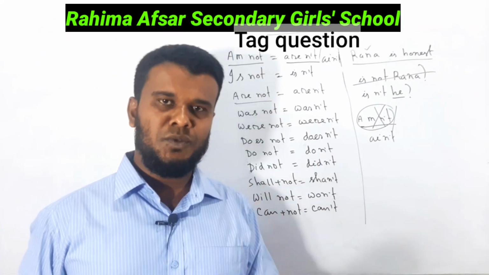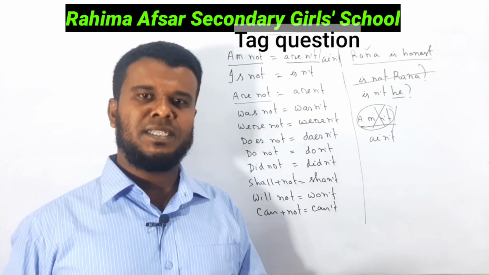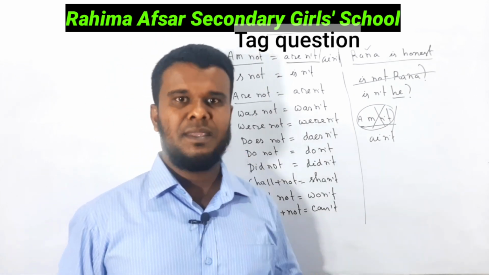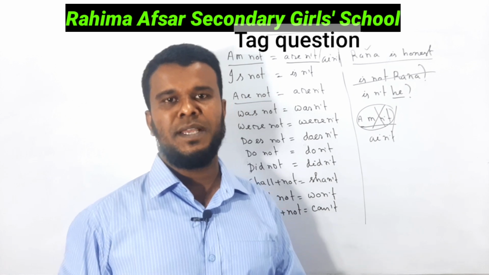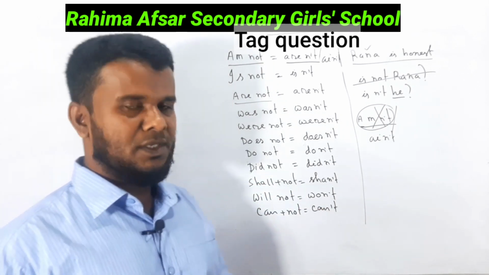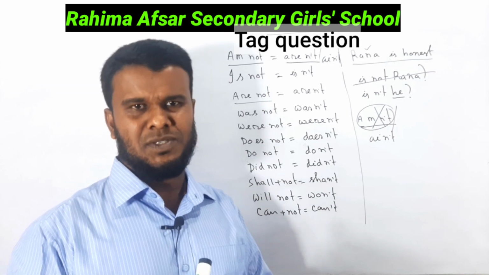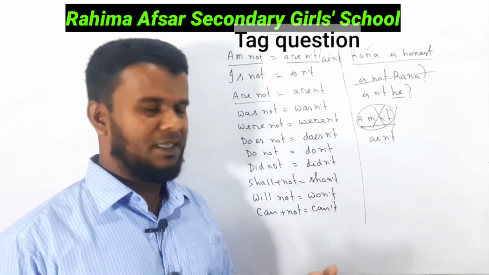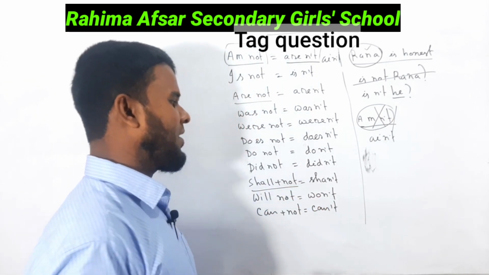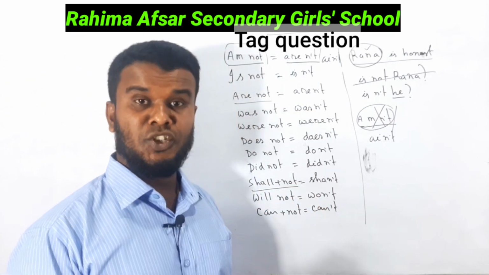I want to tell you that there are some things in English, or in our real life, that have no explanation. That is the rule. That is fixed. There is no explanation for shall not becoming shan't, not shalln't.